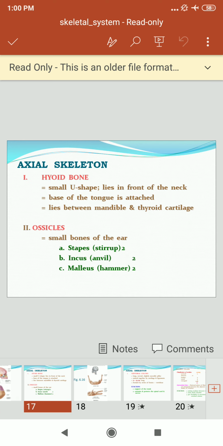Axial skeleton also includes the hyoid bone. It is a small U shape, lies in front of the neck. The bone of the tongue is attached with the hyoid bone. The location of the hyoid bone is, it is a small U-shaped, horseshoe-shaped solitary bone situated in the middle of the neck, anteriorly at the base of the mandible and anterior to the fourth cervical vertebra.